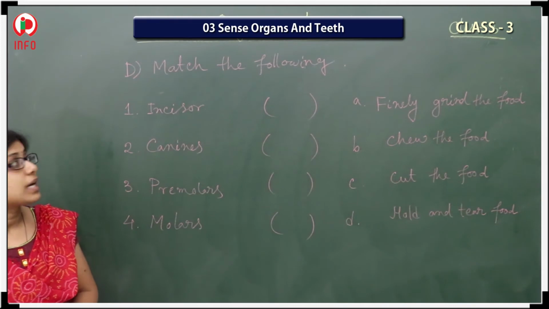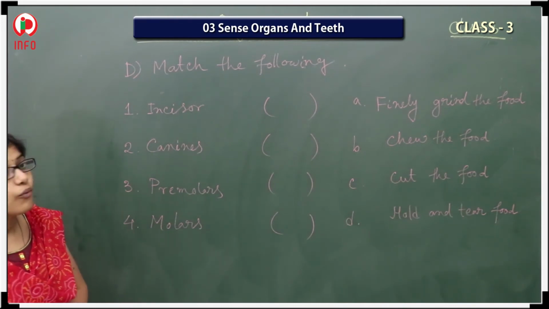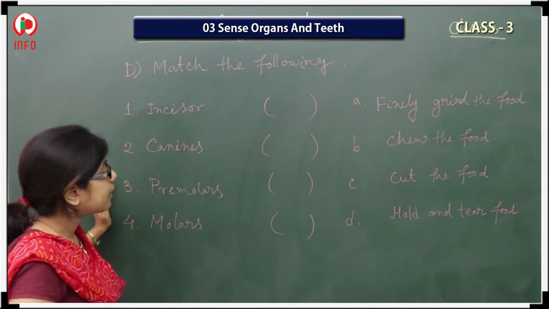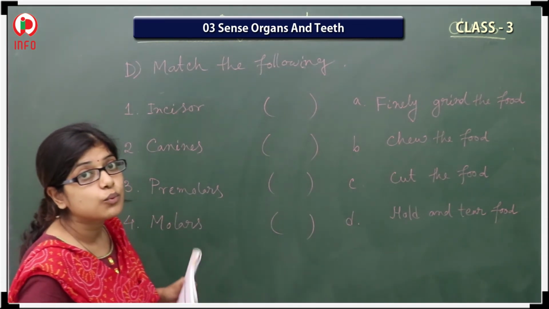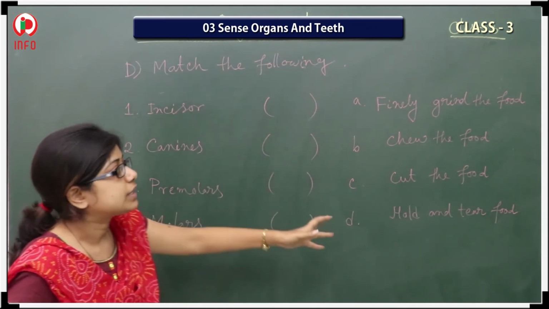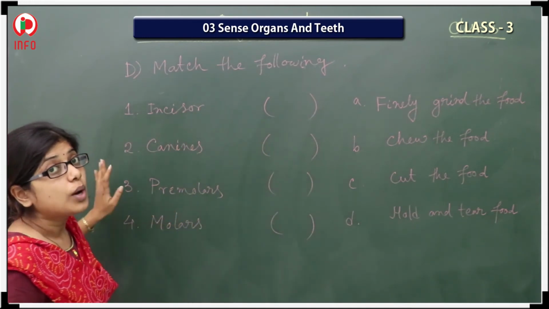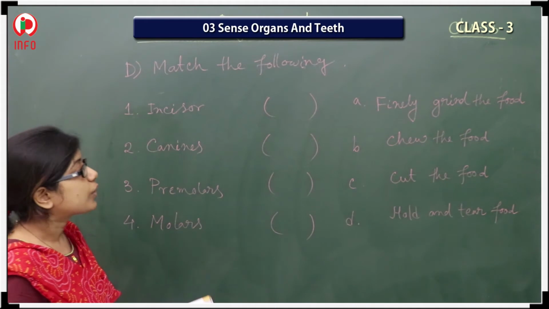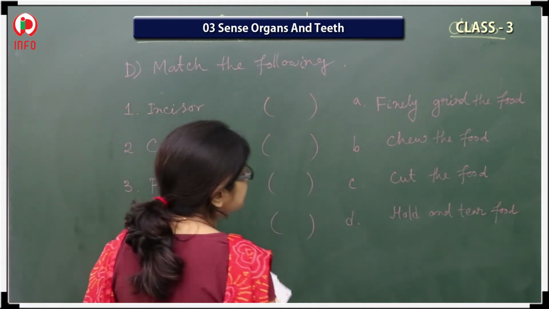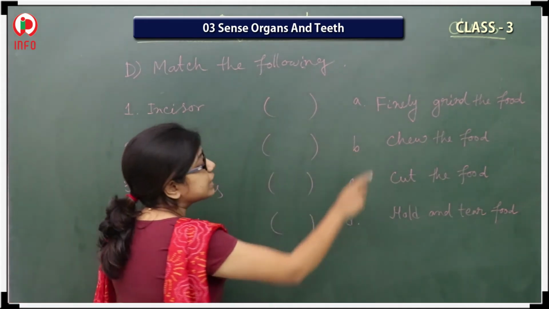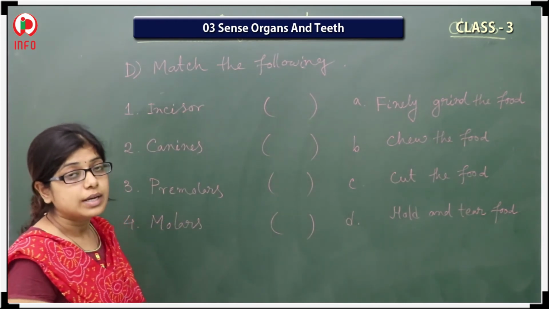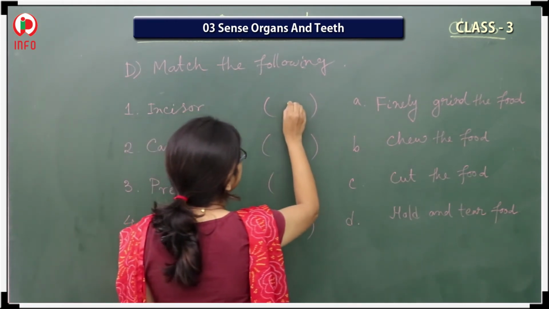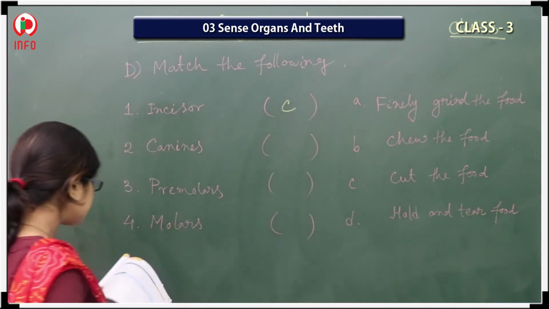Now we are going to discuss the D bit. Match the following. See here in the left hand side few words are there, and in the right hand side few phrases are there. So we have to match them. So here, incisor. Among which it would come, that one is cut the food. Is it? Incisors cut the food. So here inside the bracket you have to write C.